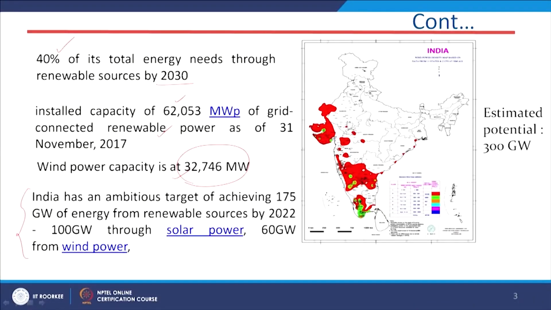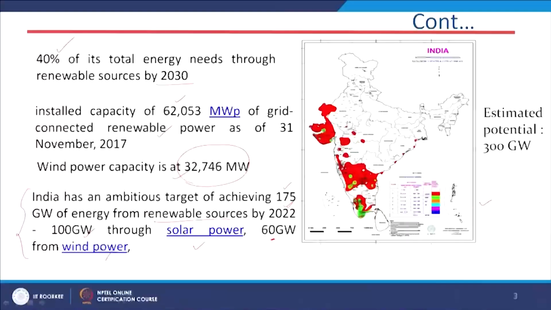Another very important point I want to mention is that our target by 2022 is to have 175 gigawatt of energy from renewable sources, that is 100 gigawatt from solar power and 60 to 70 gigawatt from wind power generation. And this figure is not impossible, it is quite possible.